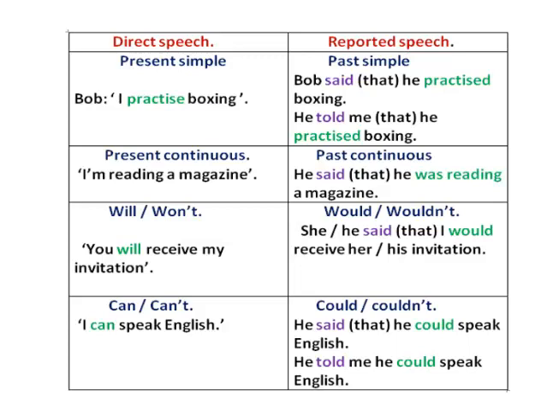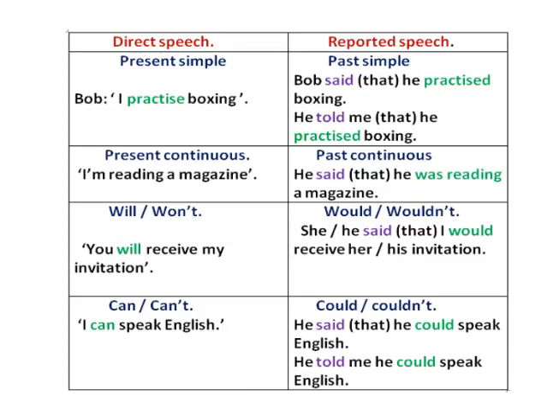In the present continuous, when the direct speech is in the present continuous, for example, I'm reading a magazine now. When you want to report it, you turn the present continuous into the past continuous. He said he was reading a magazine. He said that he was reading a magazine. Present continuous turns to past continuous in the reported speech.